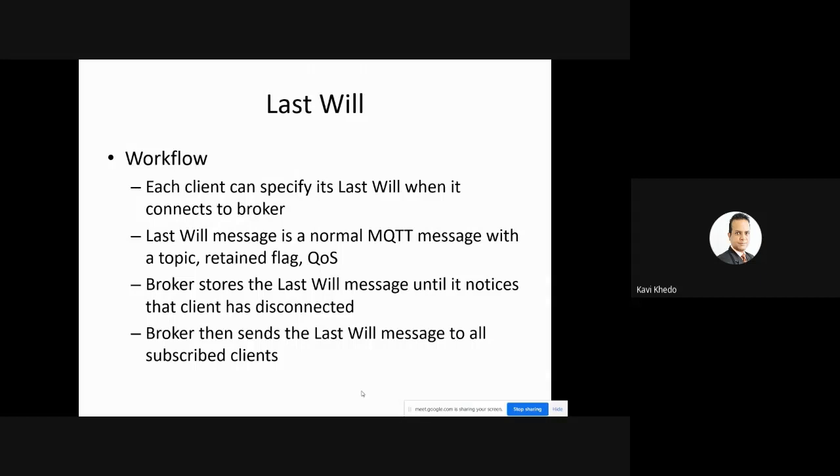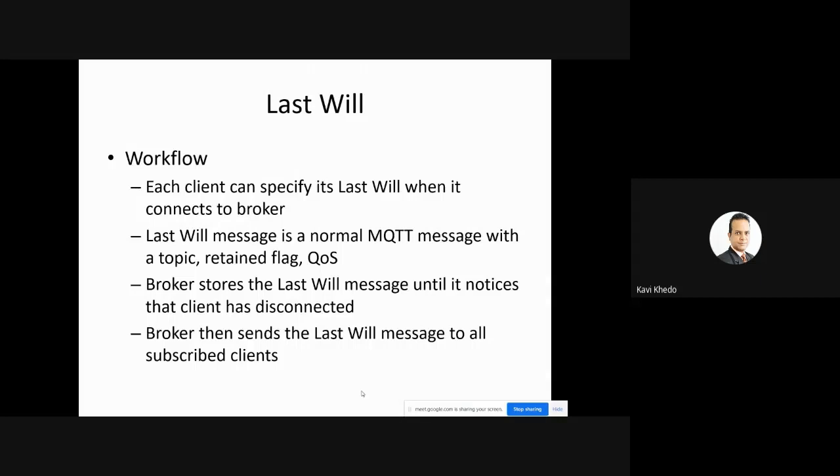Normally in all MQTT messages, this is why I have gone through each one of them, you will have a topic and you will have a retain flag. I've already explained what a retain flag is. It can be true or false. And you will need to specify which QoS: 0, 1, or 2. So this needs to be specified in your MQTT message.